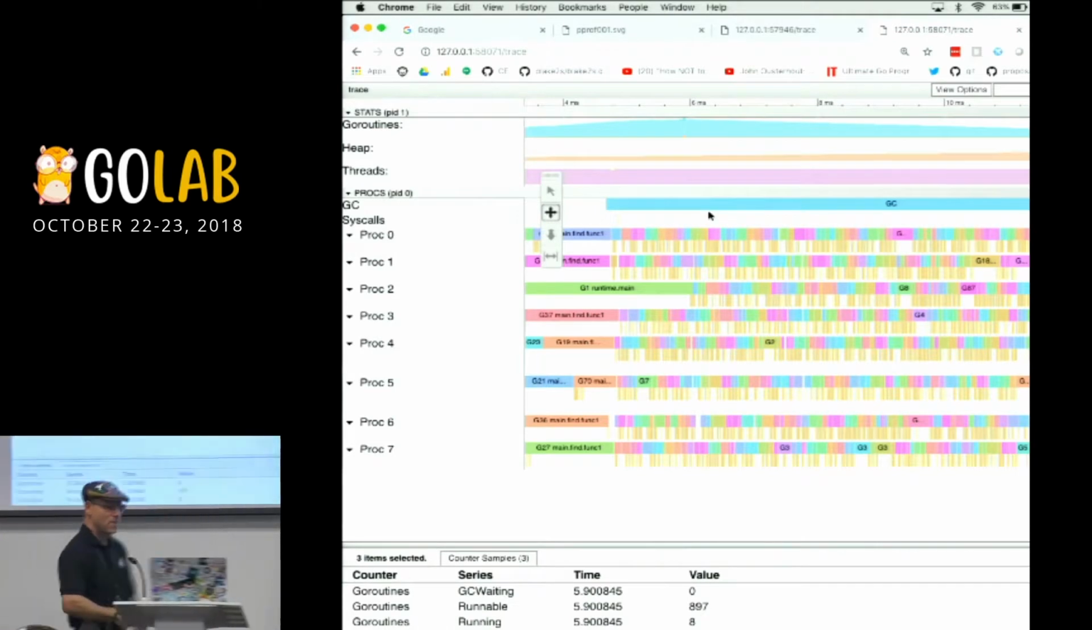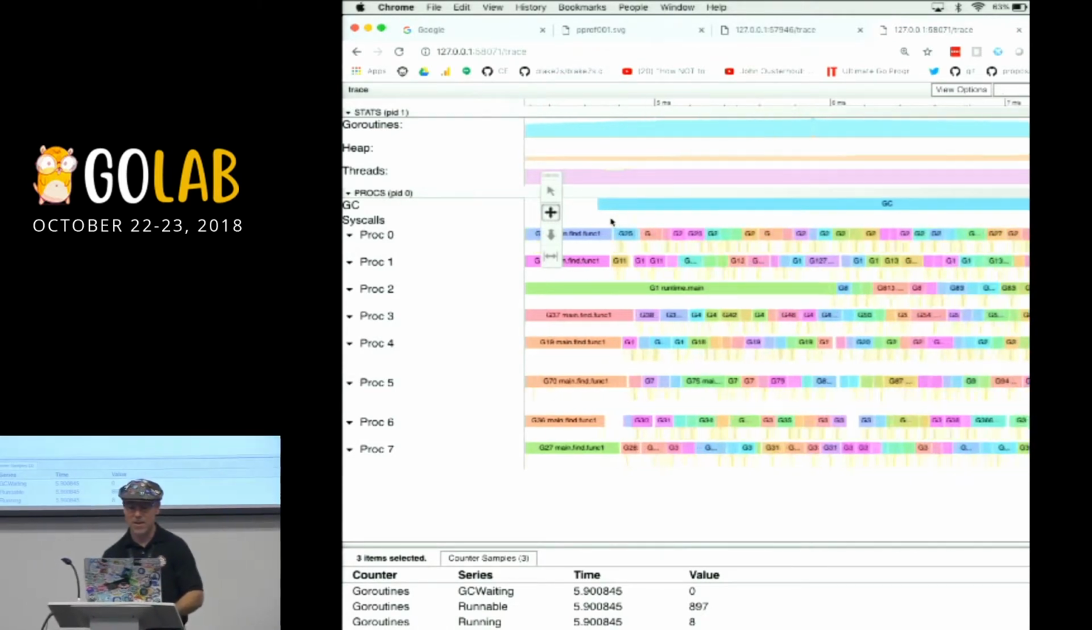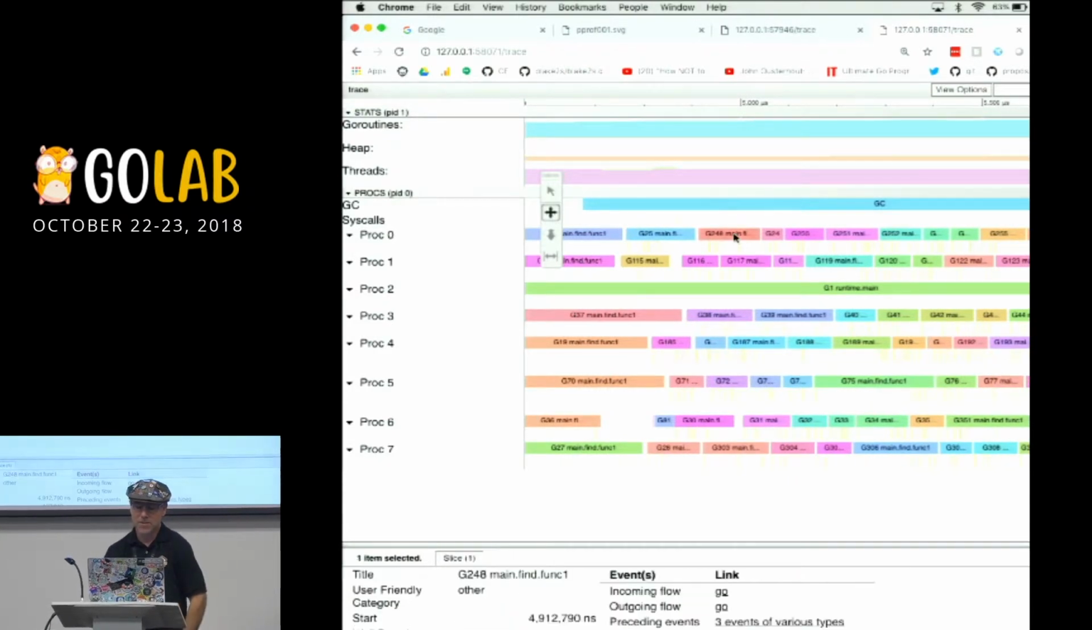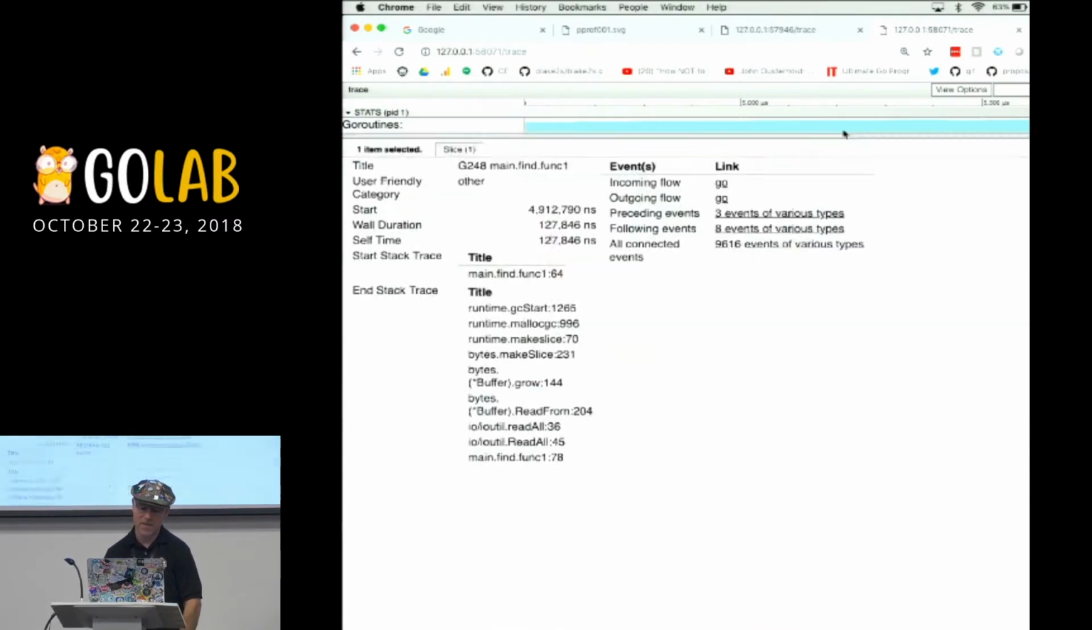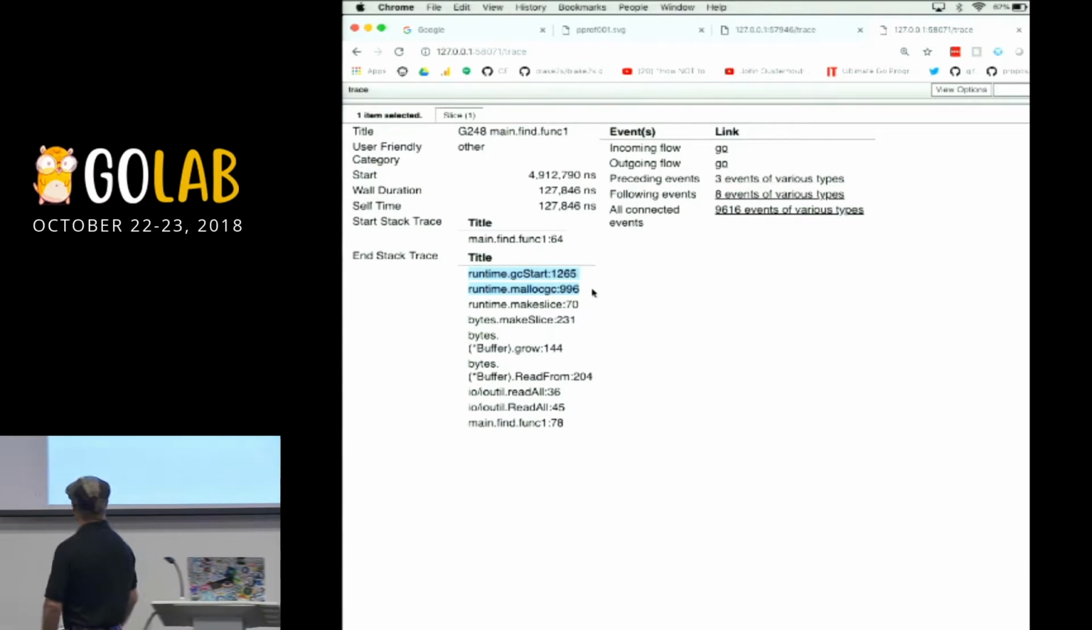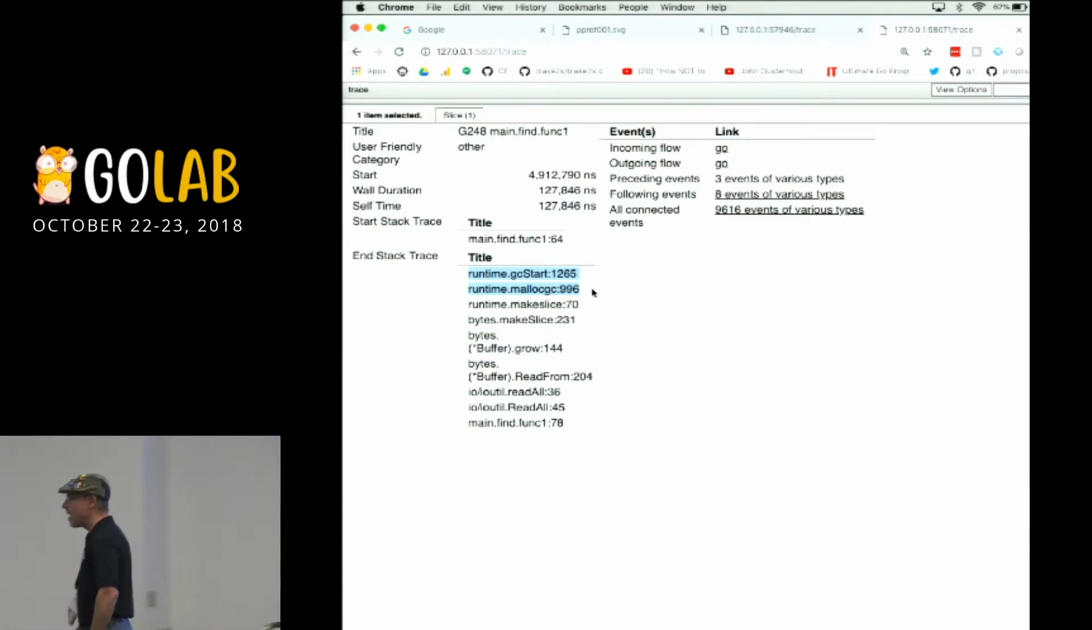Let's look at a little bit of what's happening in here. So I'm going to bring this more into view. And let's just select one of these goroutines. I think you're going to find this super interesting. This is the stack trace before it got stopped. And if you notice, there's a call to malloc GC.